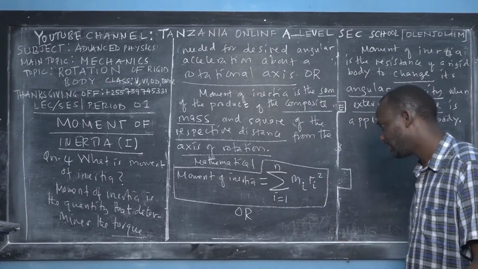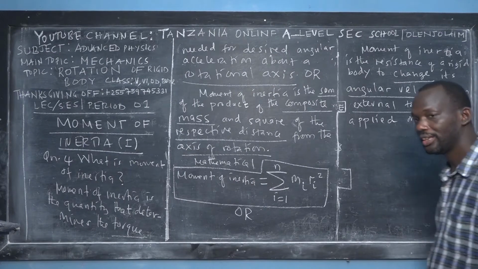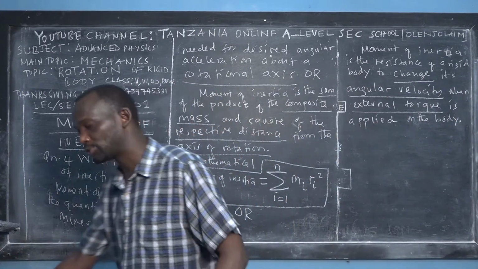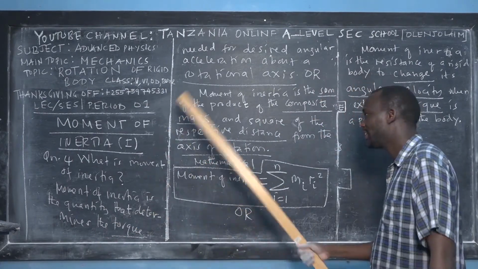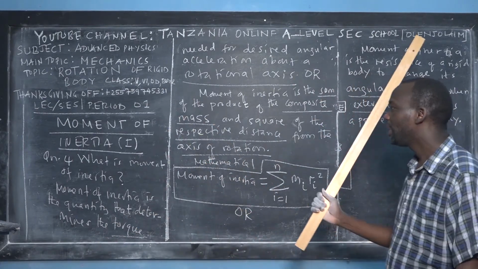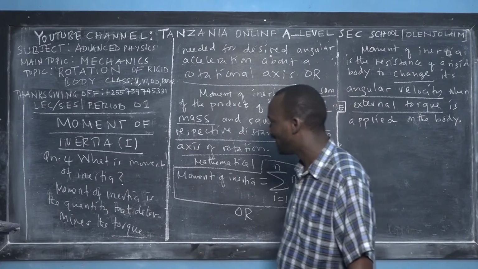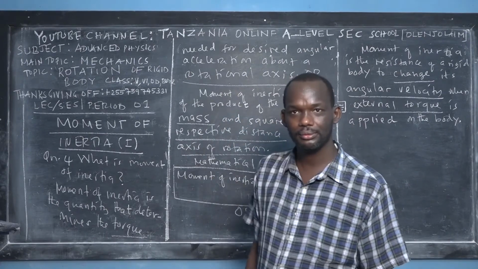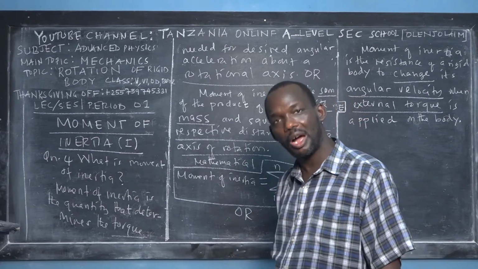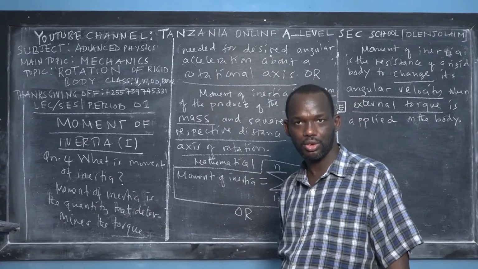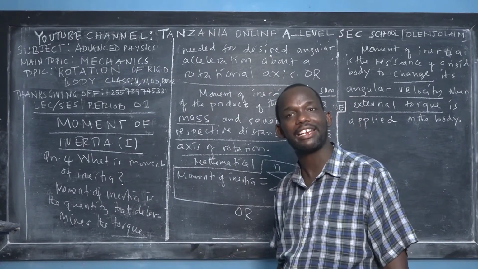So we have the definitions of moment of inertia. And let me spend a few minutes to explain what they mean. You may choose any one of them. That's why I gave you enough. Because in this program, I will never teach you to cram. Myself, I fail to cram. So I don't know how to teach students to cram concepts. I will teach you to understand.